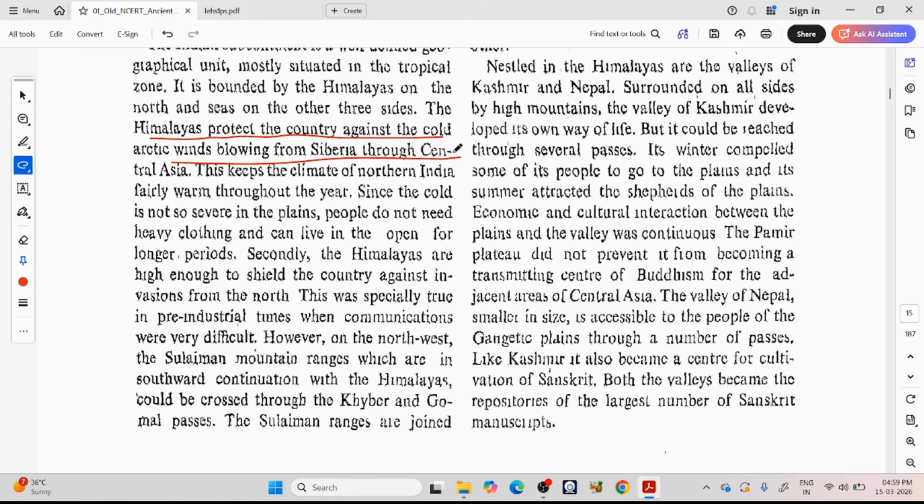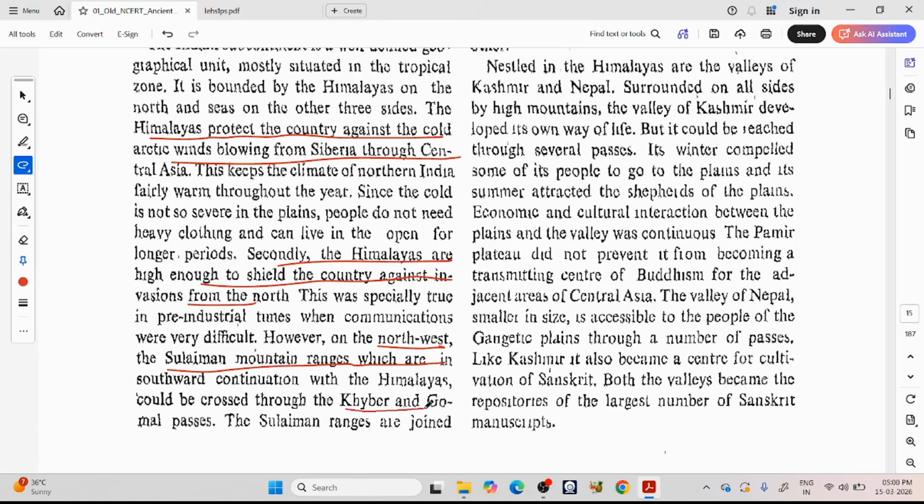Secondly, the Himalayas are high enough to shield the country against invasions from the north. This was specifically true in pre-industrial times when communications were very difficult. However, on the northwest, the Suleiman mountain ranges, which are in the southward continuation of the Himalayas, could be crossed through Khyber and Gomal